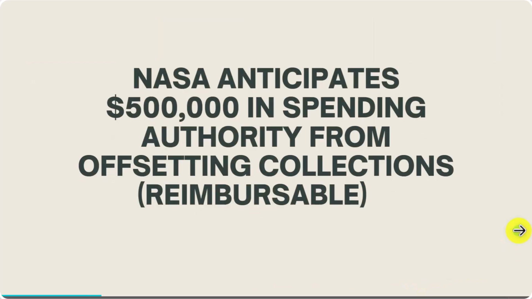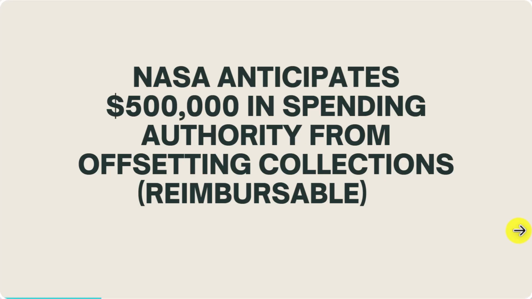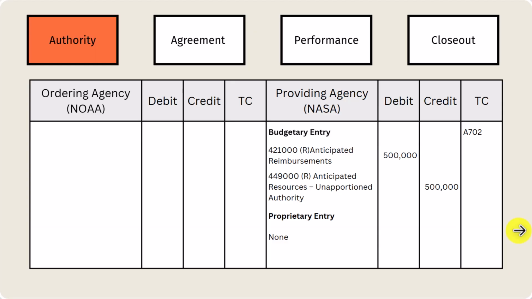All right. The next stage is NASA anticipates $500,000 in spending authority from offsetting collections, or as we commonly call it, reimbursable. This is our reimbursable authority. So once again, authority part, we're recording our anticipated reimbursements, so our 4221, and it's unapportioned. So just remember that we have no apportionments yet, but we're recording our budget authority.